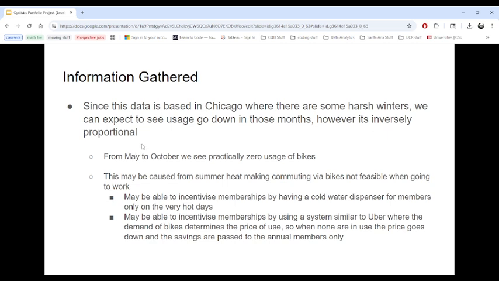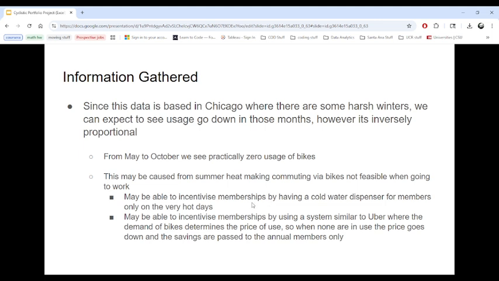However, it's inversely proportional. From May to October, we can see practically zero usage of bikes, as I mentioned. This may be caused from summer heat making commuting via bikes not feasible when going to work. We may be able to incentivize memberships by having a cold water dispenser for members only on the very hot days, a perk of having that membership.